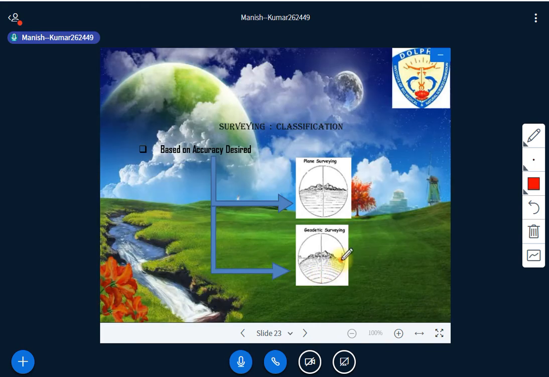First, based on accuracy desired. We have two methods, plane surveying and geodetic surveying, and both methods are already explained, so I don't think I have to detail both again here. If you need accurate surveying, you can adopt either plane surveying or geodetic. But the condition, you can understand, is that if the area is less than 250 square kilometers, you can go for plane surveying. If it is more than that, you have to go for geodetic surveying, right?